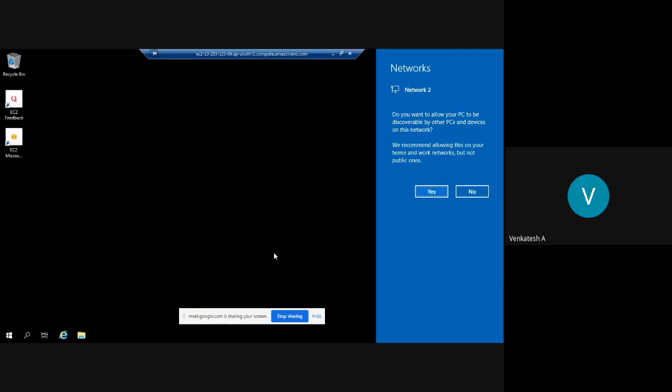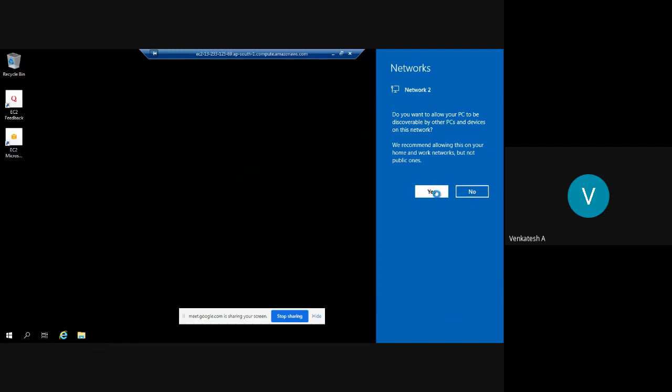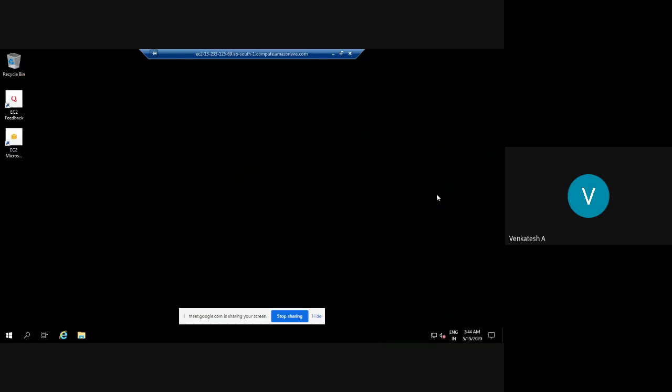Now everything is done actually. We have finished our work. Do you want to allow your PC to be discoverable by other PCs and devices on this network? Yes. We are done with selecting the instance, launching the instance, allocating the resources, and then doing the remote login. Now the guest operating system is ready, and you can host any application that you have.